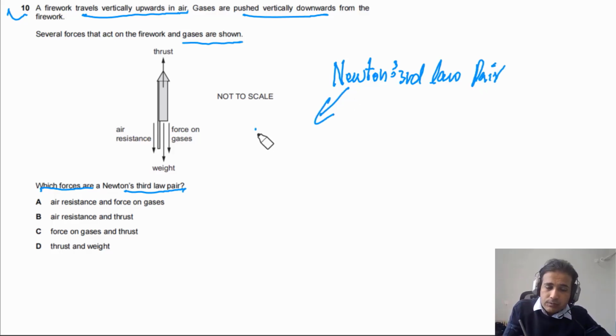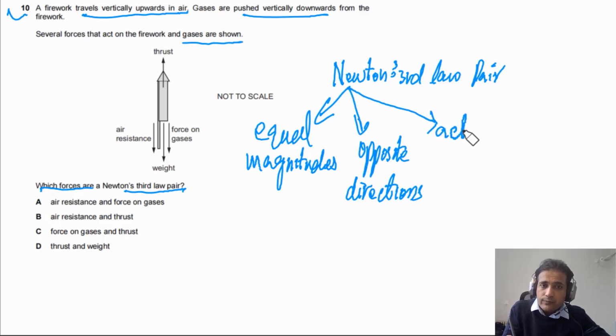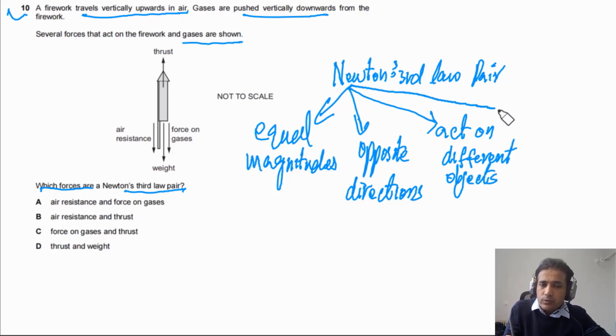First thing, forces must have equal magnitudes. So equal magnitude. And second, opposite directions. Two forces which form a Newton's third law pair must have equal magnitude and opposite directions, and they must act on different objects. And the most important, they must be of the same type.